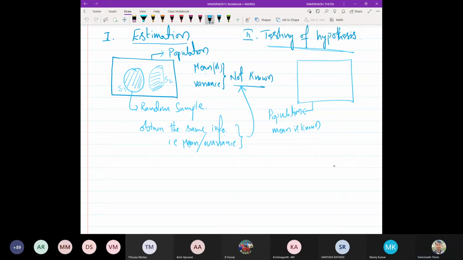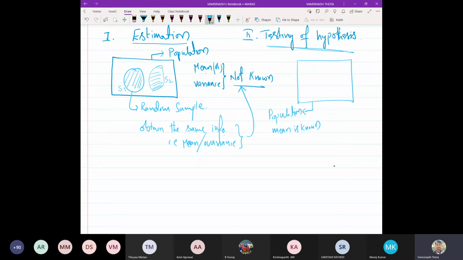Now, it is your job to test whether my hypothesis is accepted or whether my hypothesis has to be rejected. That is, you are basically testing my hypothesis. Okay, so what is the process then?